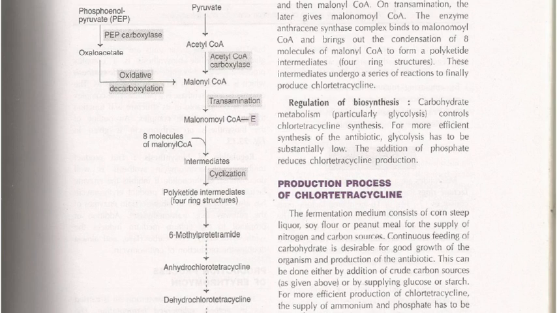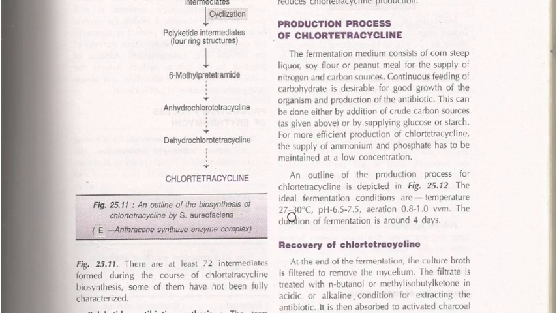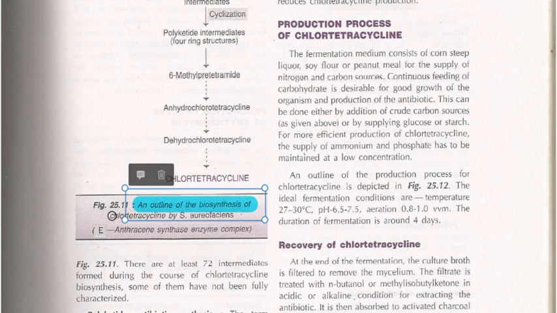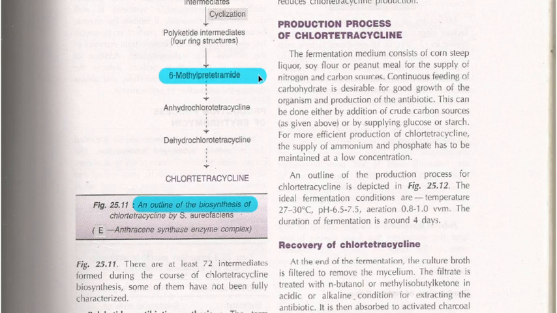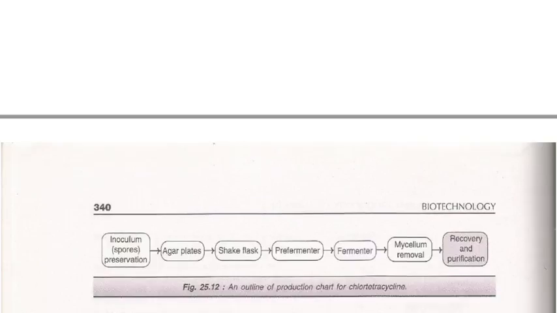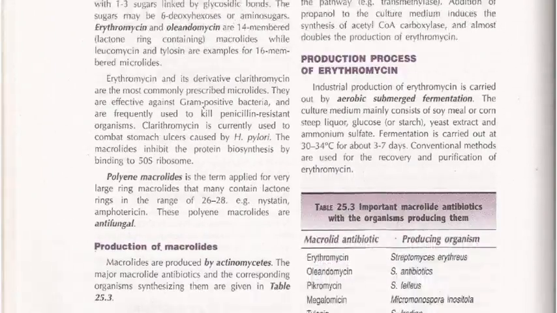So just try to study this. If you can't read the entire thing, here you can see they have given an outline of biosynthesis of flavonoids. You can prepare this pathway alone. Sometimes they will remove part of this and ask which particular thing will come there. So study this outline or formula, that will be helpful for you.